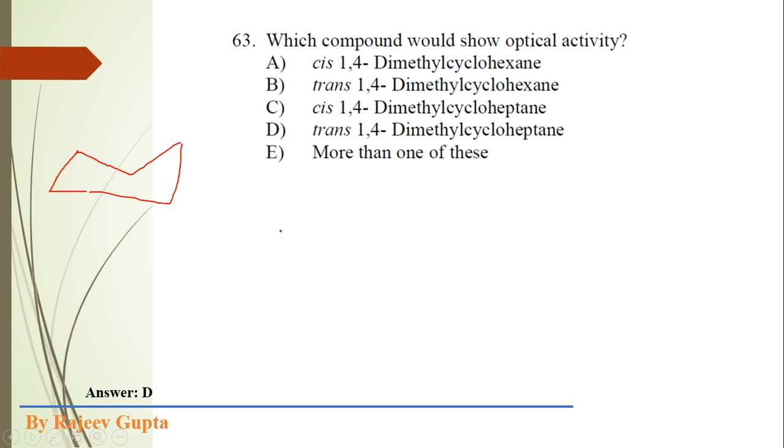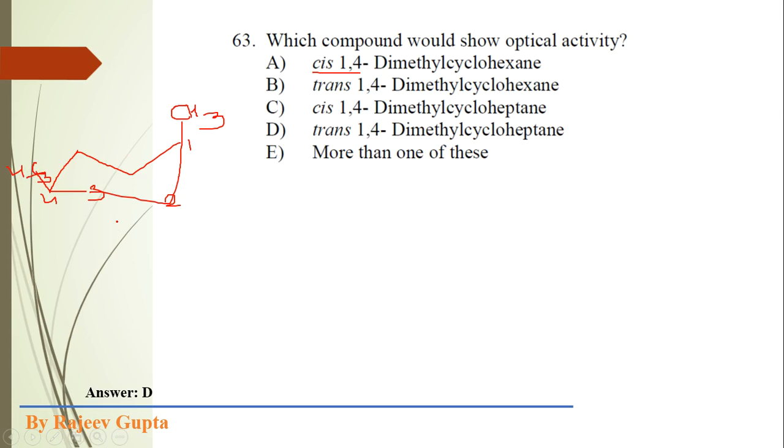We know that cyclohexane has chair conformation, and for cis 1,4, the positions are axial and equatorial, at positions 1 and 4. So at the axial position a methyl group is present, and at the equatorial position the other methyl group is present.